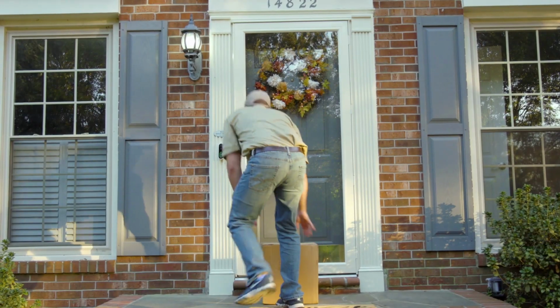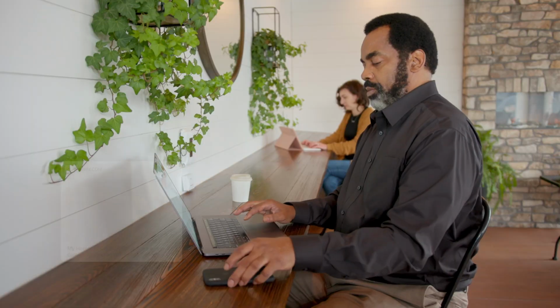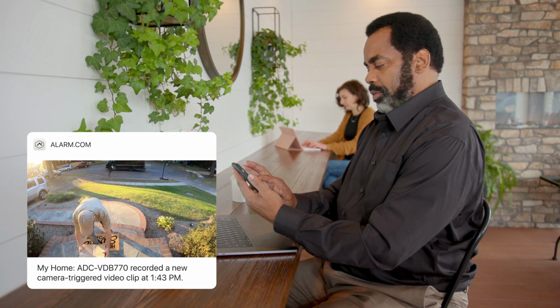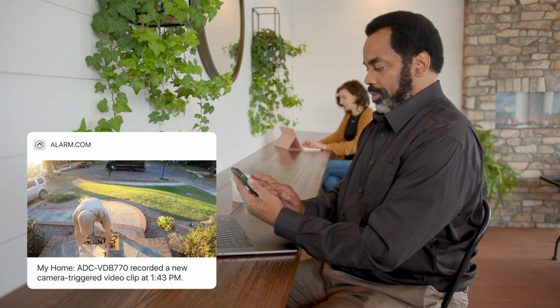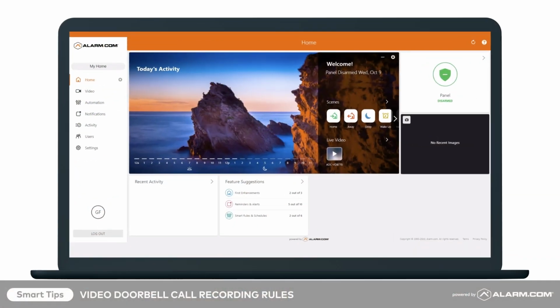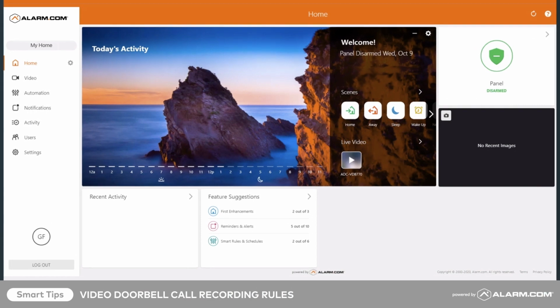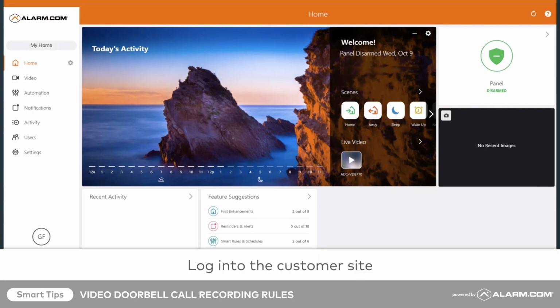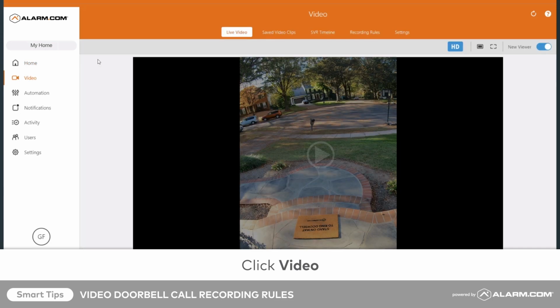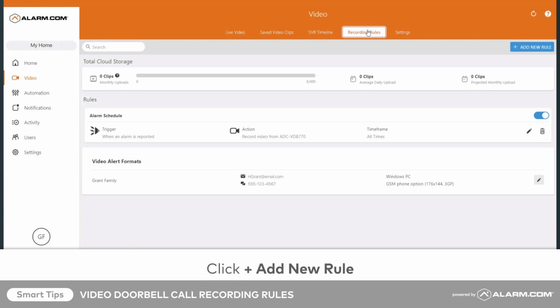If you are away from home or unable to answer a doorbell call, you can still see who stopped by with a recorded clip of the event. To create a doorbell call recording rule, begin by logging into the website. Click Video, followed by Recording Rules. Click Add New Rule.